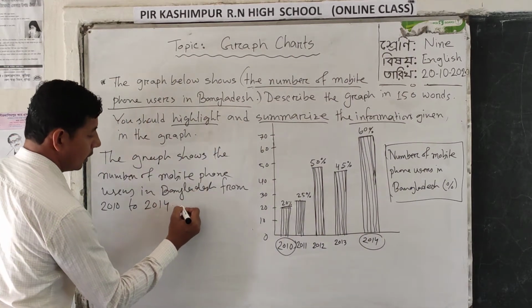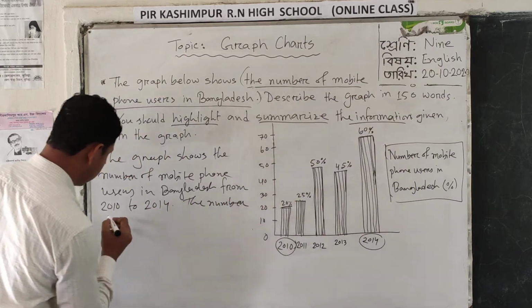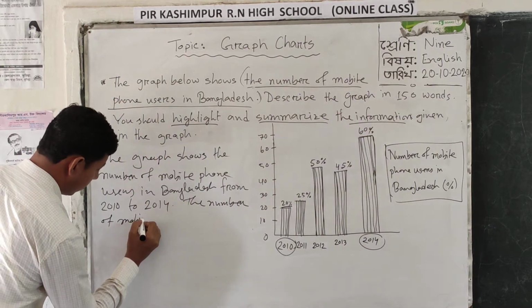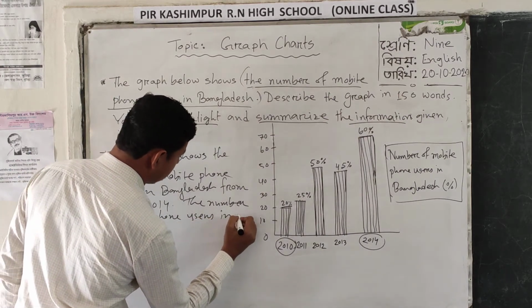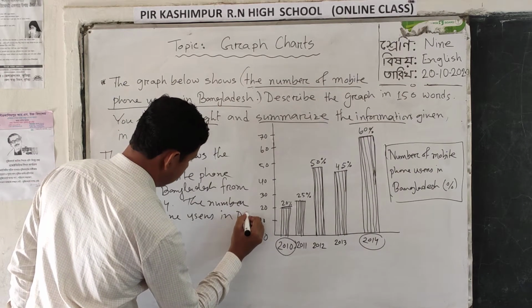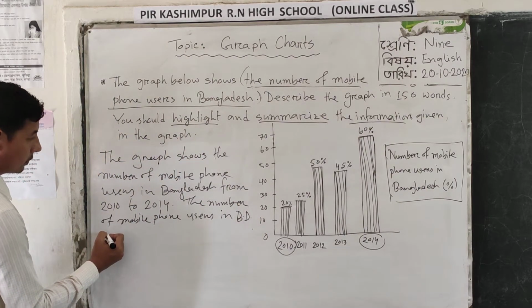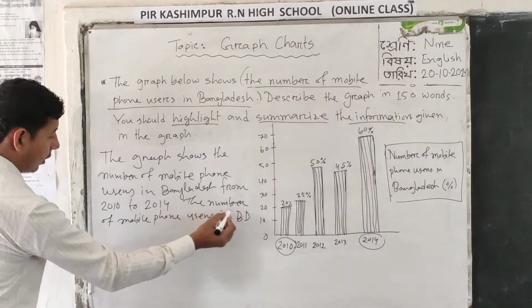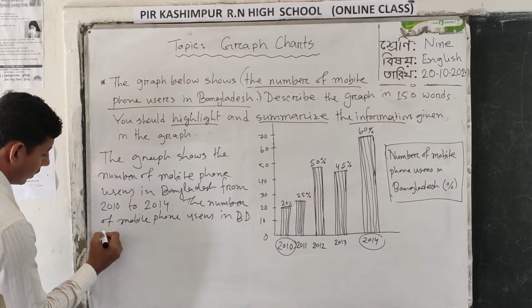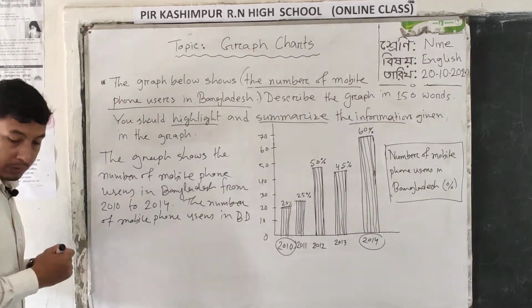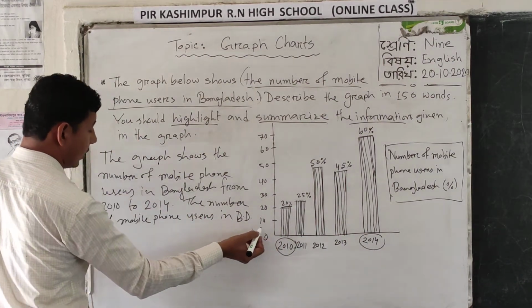The percentage or the number of mobile phone users in Bangladesh, the rate of the percentage in the vertical line.